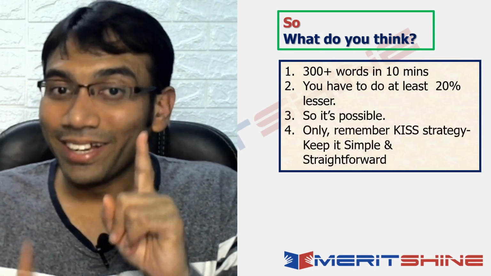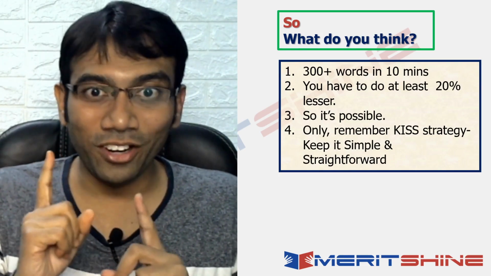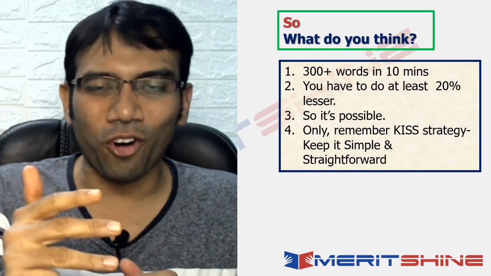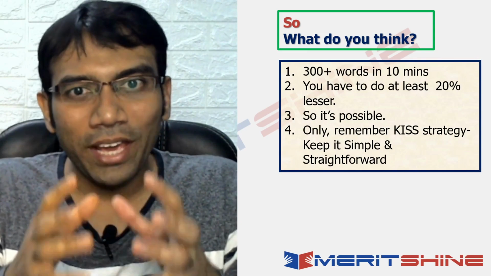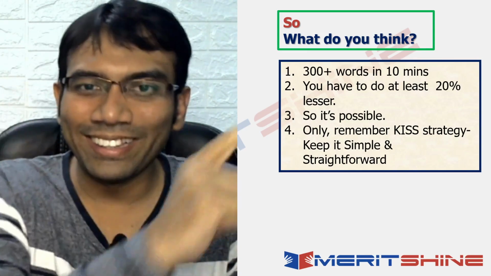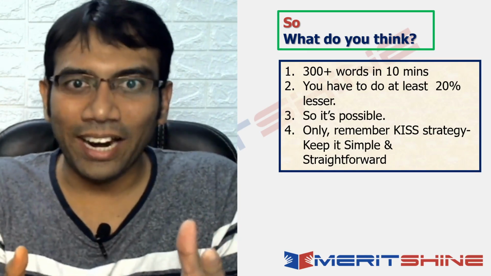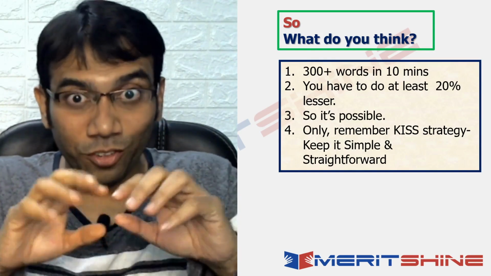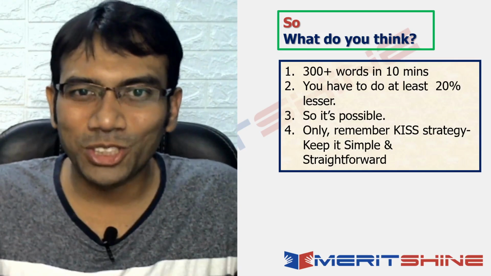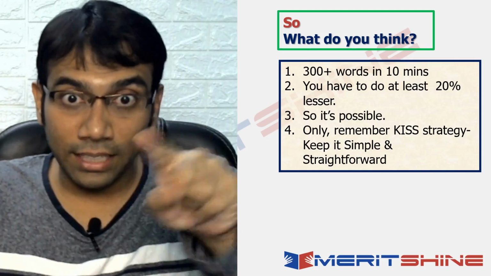Only remember the KISS strategy. You remember KISS we discussed in one of our previous lectures? Keep it simple and straightforward. Then only you will be able to manage your time in the most optimum way in this descriptive section. Okay, right? And I proved that to you, na? So 2 to 3 minutes for content creation and 9 to 10 minutes for writing. Your job is done. And you have enough time to go through, revise also, because see, revision was important.